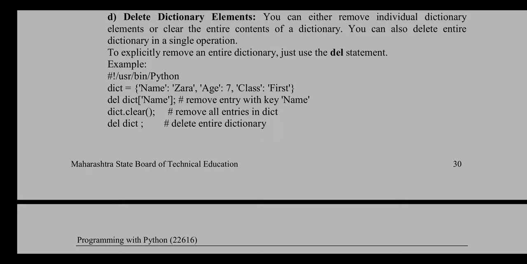Definitely the value belonging to the name key is going to be removed. Okay, next, if you want to clear all elements of that particular dictionary, you can use the clear function. So all elements of the dictionary are going to be removed, but the dictionary object is still saved. If you specifically remove the dictionary, then its existence is entirely removed from the database.